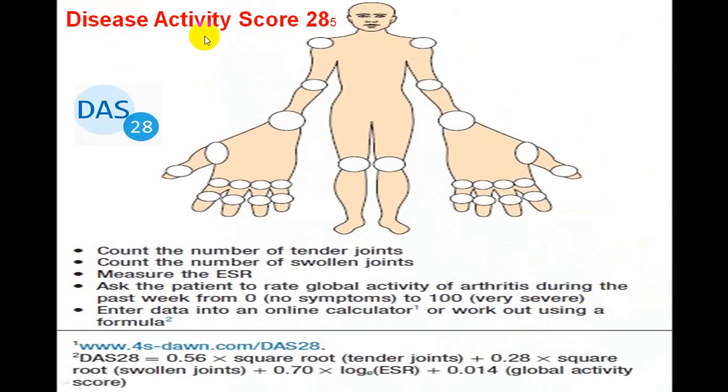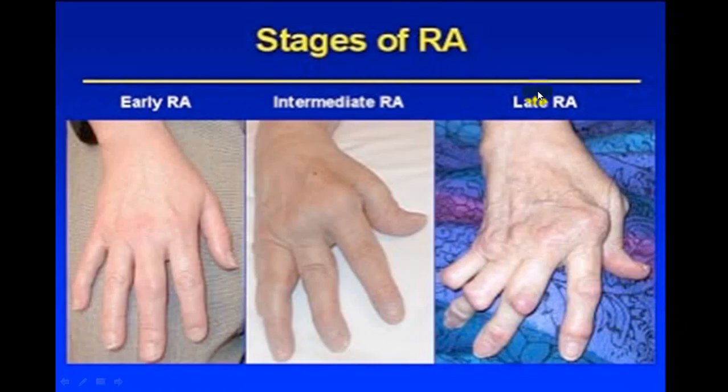Now disease activity score, it is called the DAS score, and they use different criteria, and these are all the different joints which you should look for, and you count the number of tender joints, count the number of swollen joints, ESR, ask for the global activity of the arthritis, etc. These are all those things which are being utilized, and you try to score. Yes, this is utilized mainly for prognostic purpose. When you are putting someone on a treatment, you utilize it for that purpose.